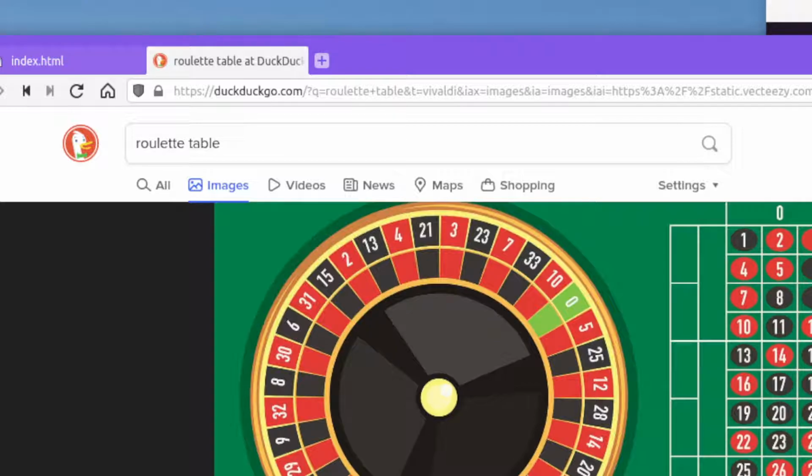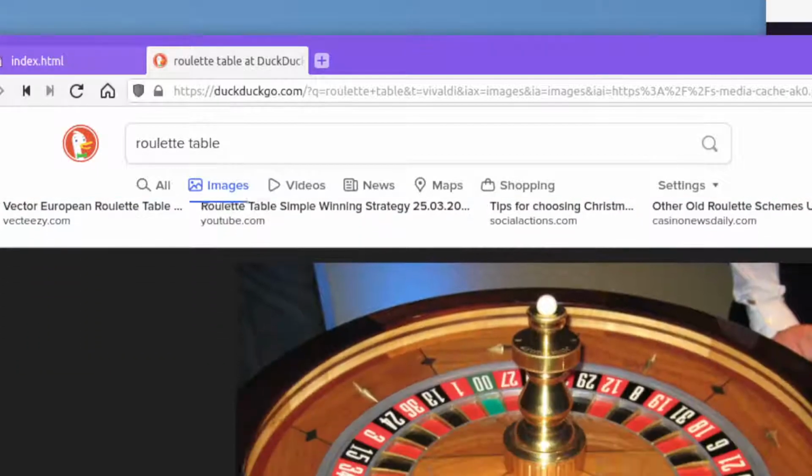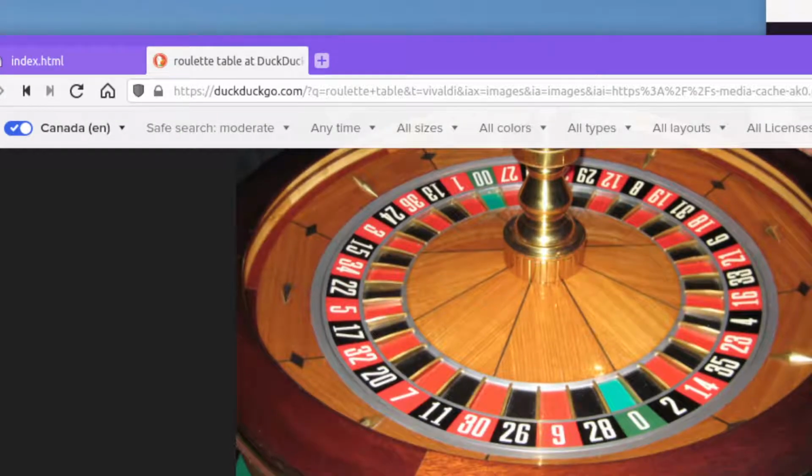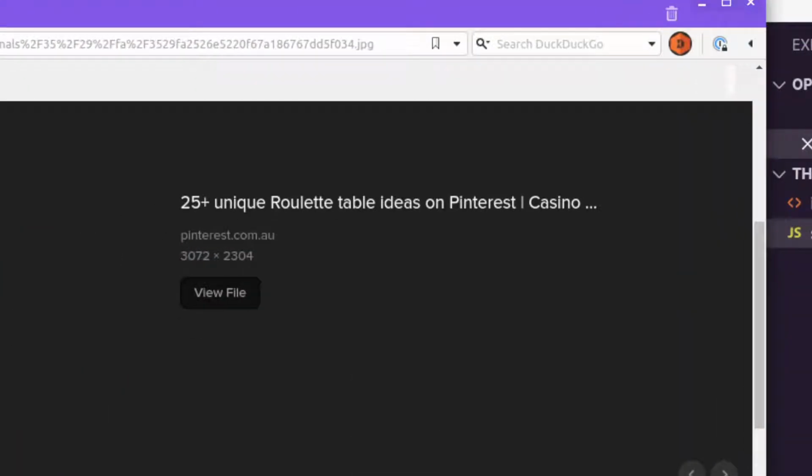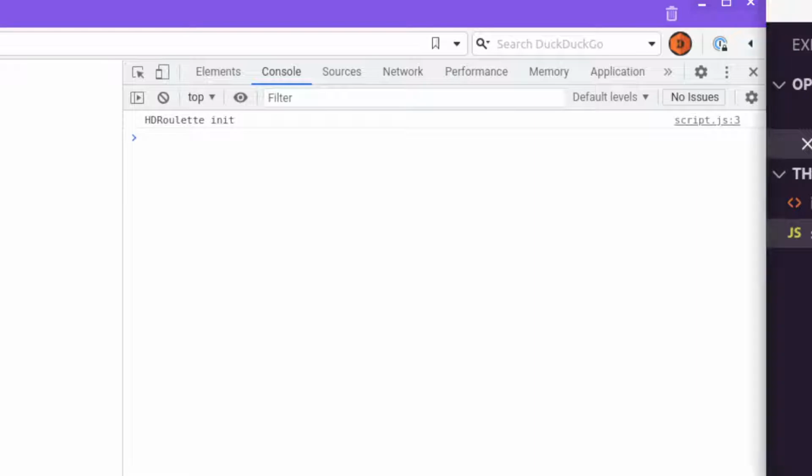The point is that the idea that you have a 50% chance of winning each hand is false. You actually have less than a 50% chance of winning. Here's another photo of an actual roulette table here. Okay, here's one with the 2 here. So we've got a 00 and just a regular 0. So you actually have less than a 50% chance of winning each hand. So right there, the idea that each spin is a 50-50, that's a lie right out of the gate. So that's premise one, lied to and broken.